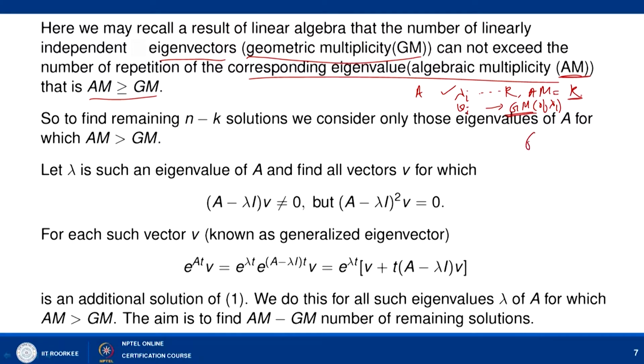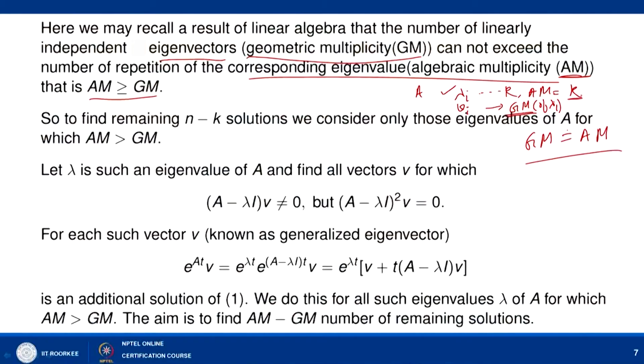If geometric multiplicity equals algebraic multiplicity for each lambda_i, then we have n linearly independent eigenvectors. But when algebraic multiplicity is strictly greater than geometric multiplicity, we do not. The result says algebraic multiplicity is greater than or equal to geometric multiplicity.